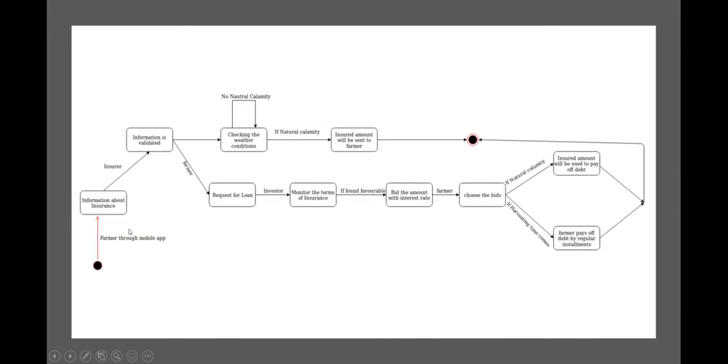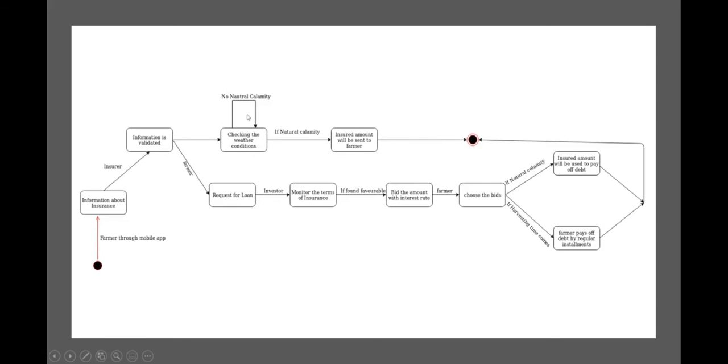This is the state diagram. The upper portion of the state diagram is for insurance, and the lower portion is for loan. Once the farmer has uploaded the details of insurance, the insurer validates them. Once all the data is validated, the coordinates of the farm are continuously checked by a weather API, which is Open Weather API, for any natural calamity.